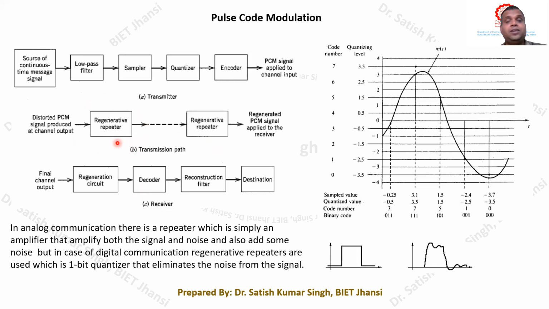And even at the receiver side, we can have a very high signal to noise ratio, and therefore this received signal will have a very high quality. Okay, this is the basic difference between digital communication and analog communication.